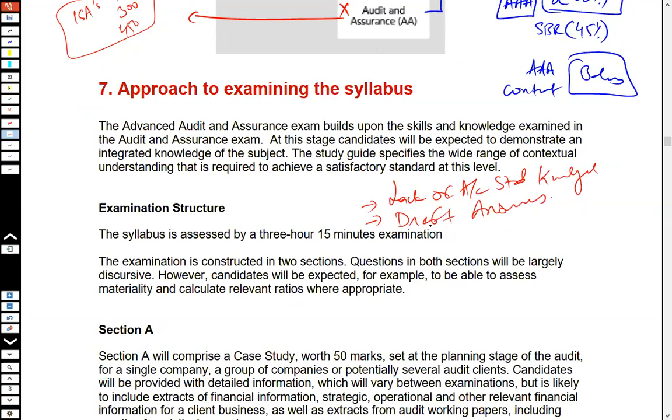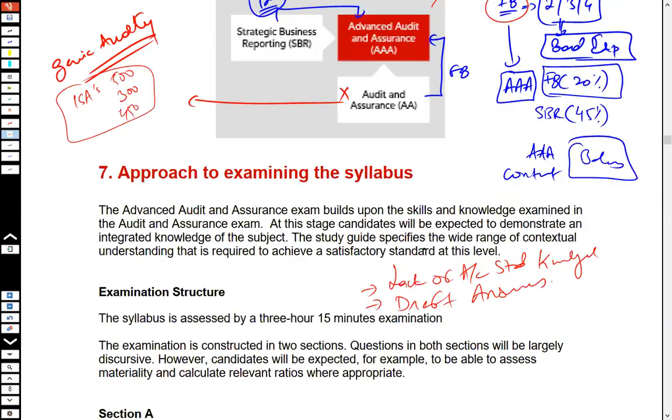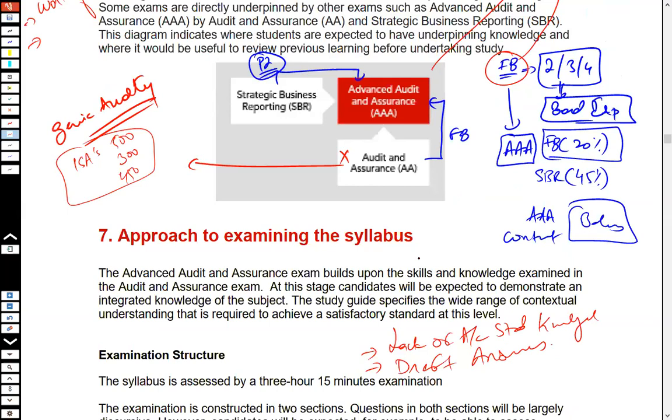So there is the lack of accounting standard knowledge. There is a lack of drafting technique. And the third thing is that you don't put in a lot of effort in preparation because you get caught up with year ending, possible audits, and the reporting deadlines of your job. There are multiple things that happen.